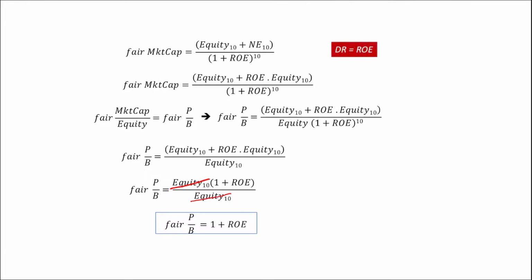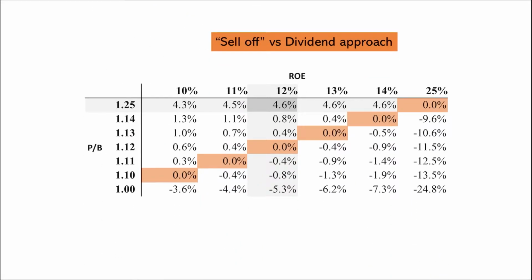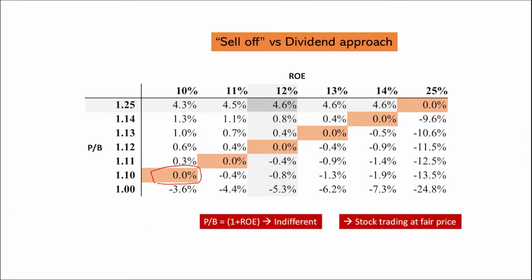Remember that what we are doing here is assuming that the discount rate we are using is the return on equity. So if we go back to our table, remember that when price to book was equal to 1 plus return on equity, the two alternatives were indifferent, and that, as we just saw, means that the stock is trading at a fair price.